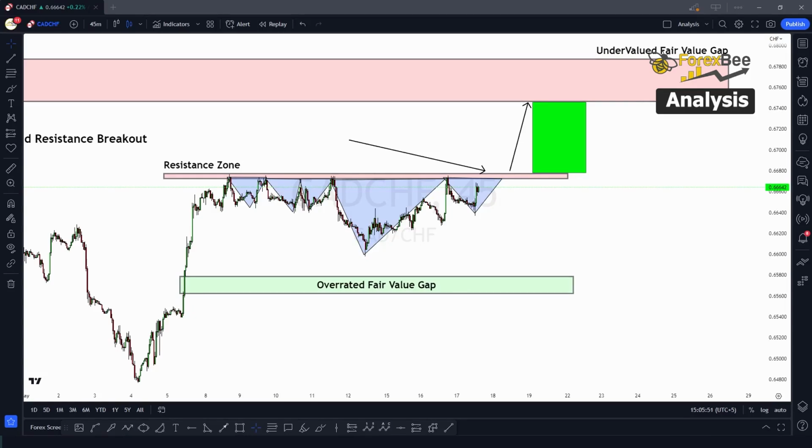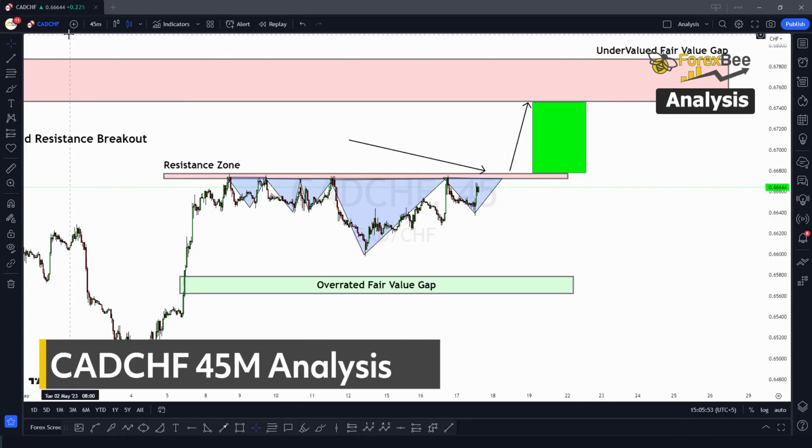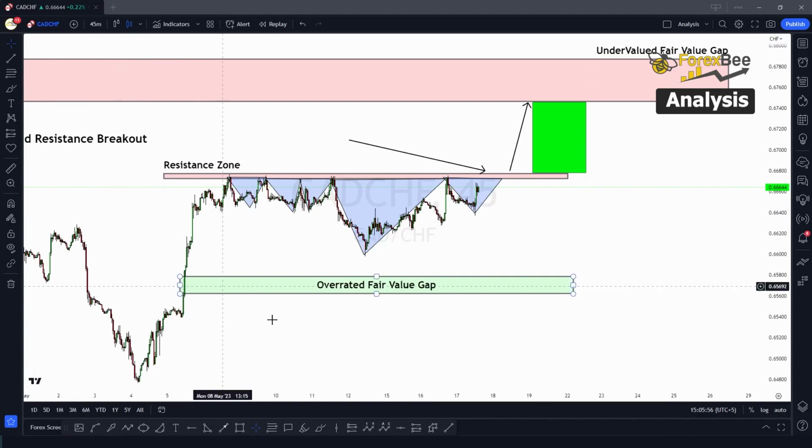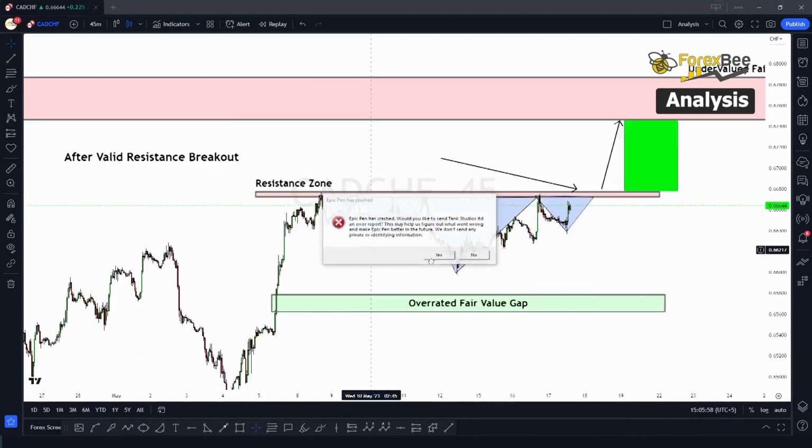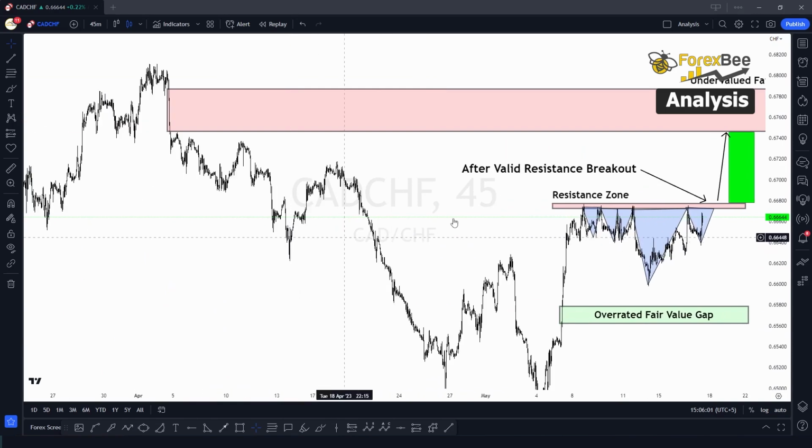Hey guys, welcome back. So today I'm bringing you this analysis of the CAD-CHF pair at the 45-minute time frame. So right now you can see I'm at the chart and we are currently at the 45-minute time frame on the CAD-CHF